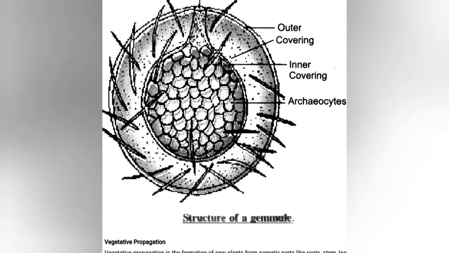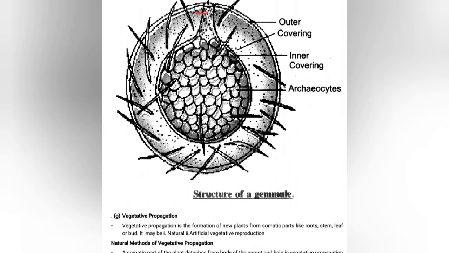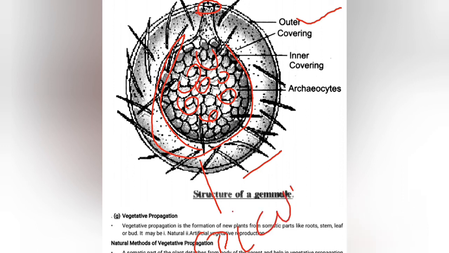So here is the structure of a gemmule. This is the opening, that is the micropyle, this is the outer covering, this is the inner covering, and the mass of cells present are called archaeocytes, and these are the spicules. So the mass of cells is liberated through the micropyle and dispersed to the outside environment.